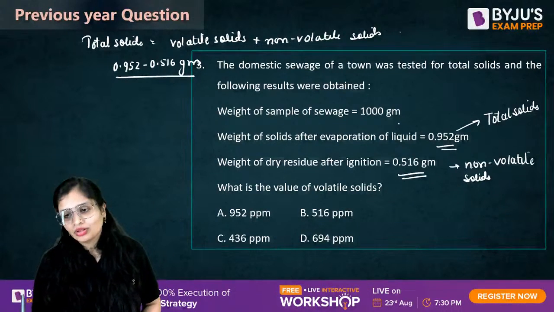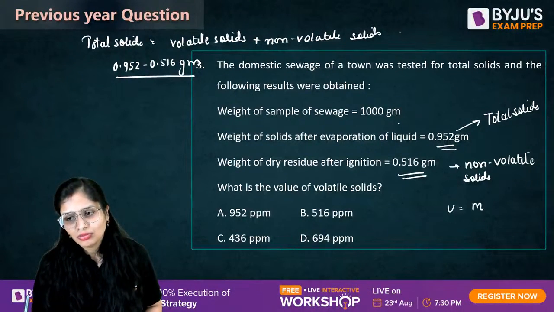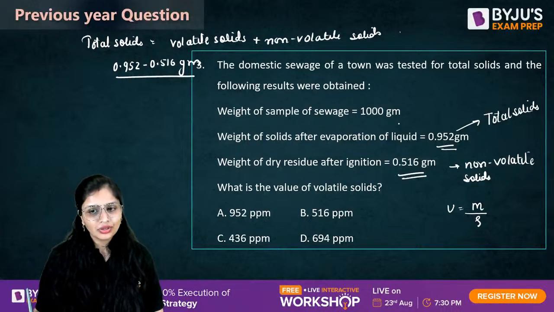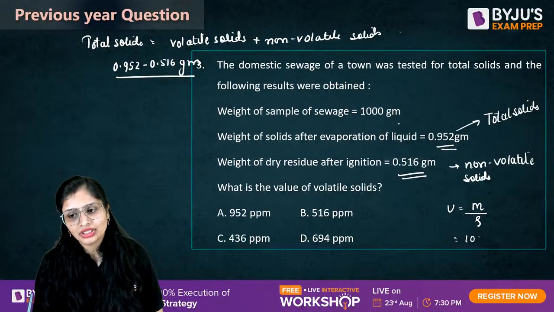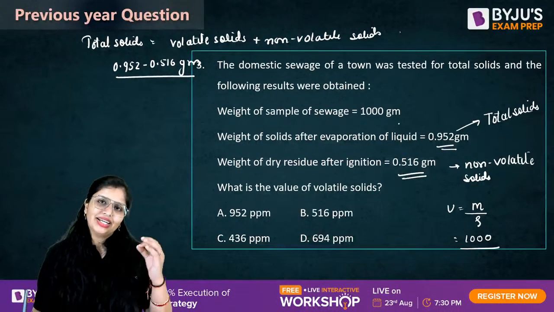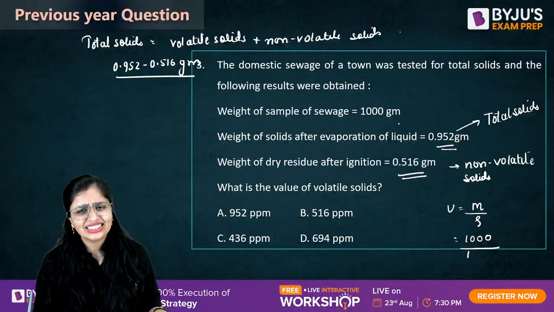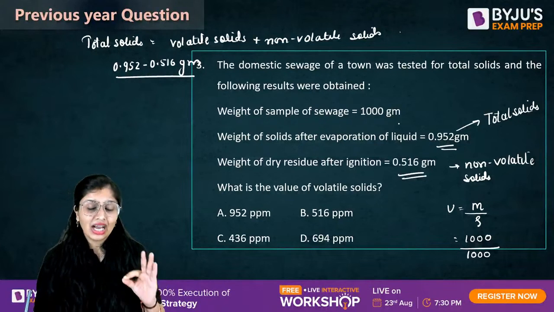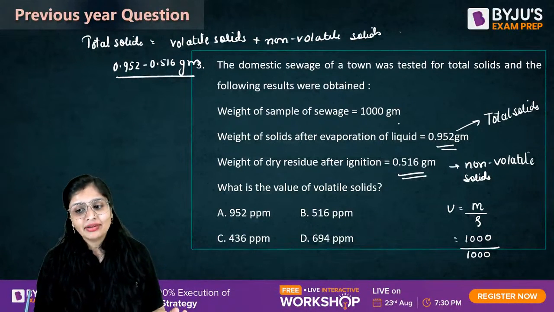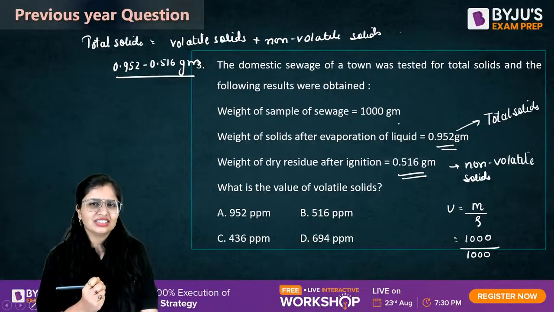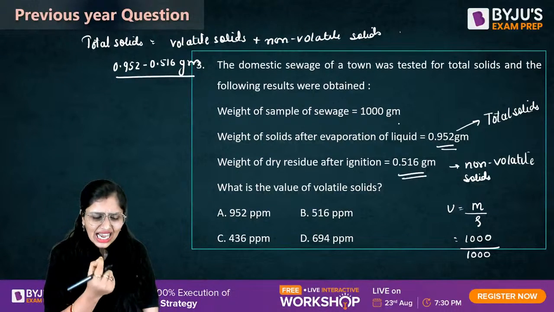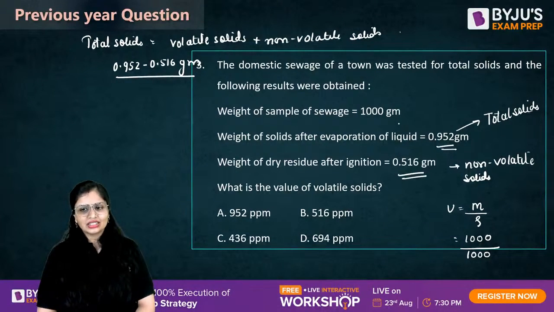calculate volume? Volume is equal to mass upon rho. Now mass I know, 1000 grams. Now let me tell you, the density of sewage and the density of water are approximately the same, that is 1000. I'm saying approximately because the specific gravity of sewage is slightly more than that, but let me take it as 1000 now.